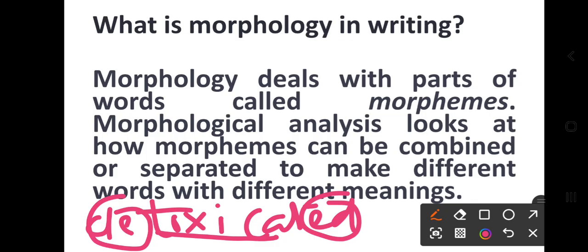So same here they are telling what morphology in writing is. In writing, morphology deals with the parts of words, called morphemes. Morphological analysis looks at how morphemes can be combined and separated to make different words with different meanings.